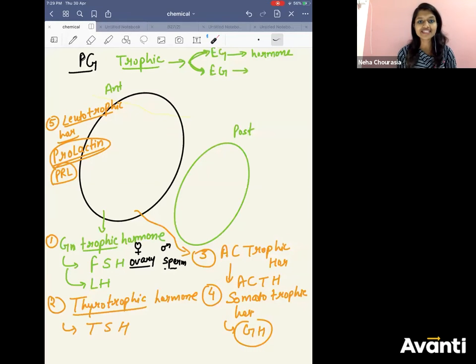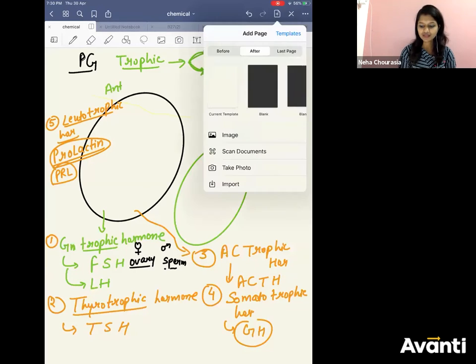Any hormone which we are missing, yes or no? From anterior pituitary? No. So see how easy it is to remember. Only 4 categories are there from anterior pituitary, right? You want me to make it more easy? How to remember the ones from the anterior pituitary? See the first letter. It is so easy. F, L, A, T, P, and G. So what is it? Flat PG.